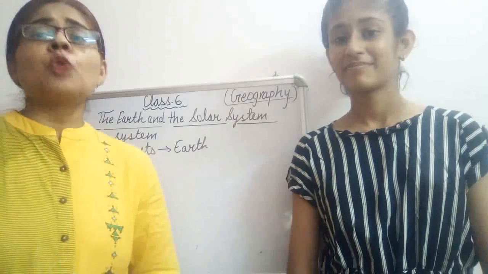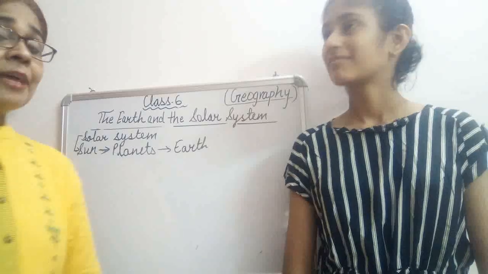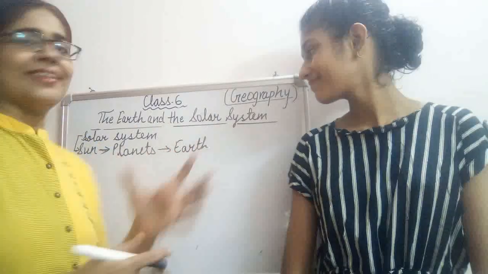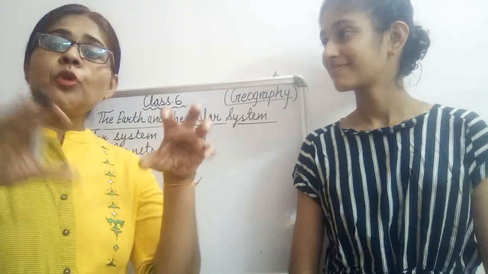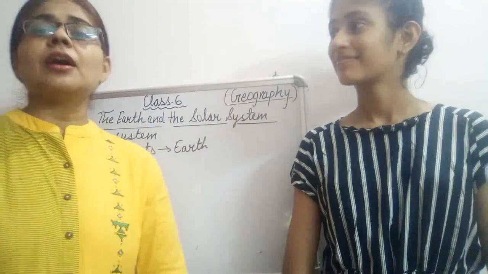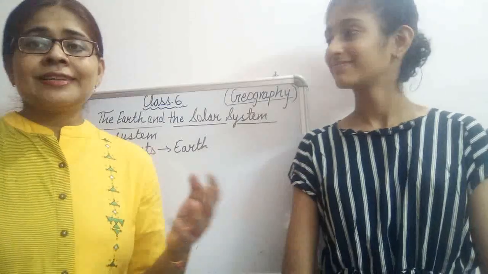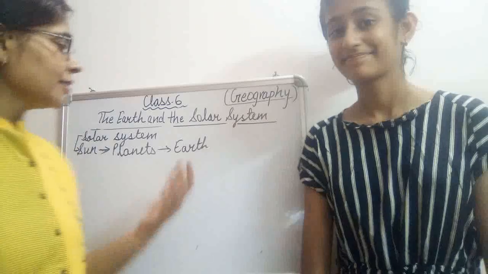Venus is also called Earth's twin. Do you know why it is called Earth's twin? Because it looks just like the Earth. When we see them in space, these two planets look the same. That's why Venus is called the Earth's twin. But there is no life on Venus. The third planet is our Earth.